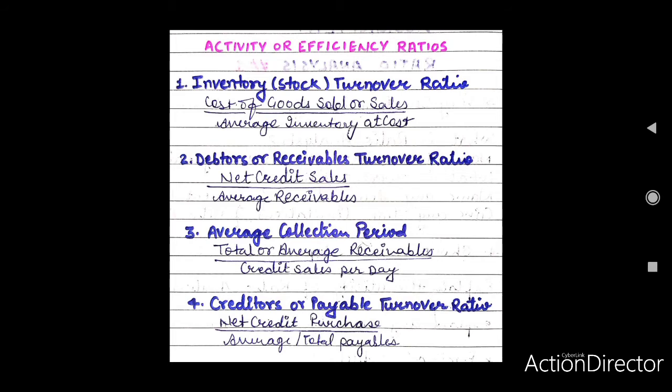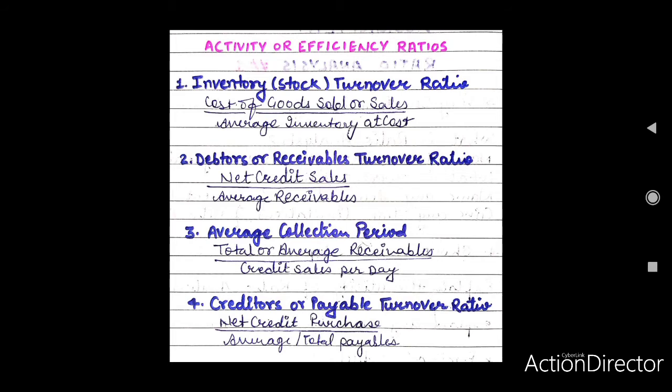Therefore, to know how far the firm is successful in realizing the credit, debtors or receivables turnover ratio is calculated. This ratio establishes the relationship between net credit sales and average receivables of the year.